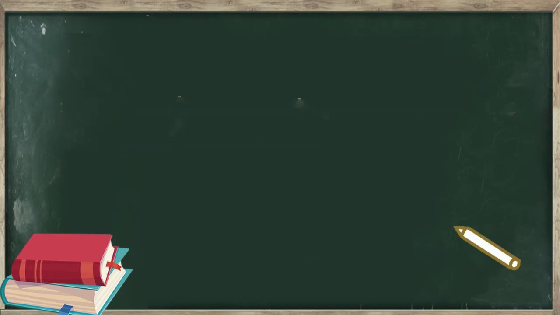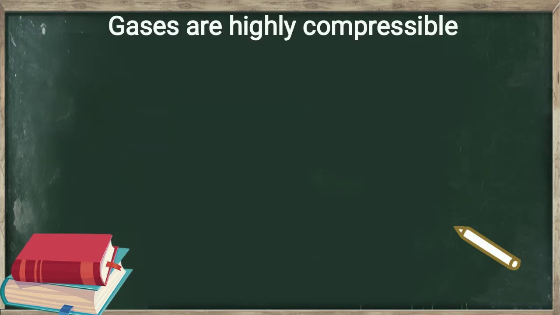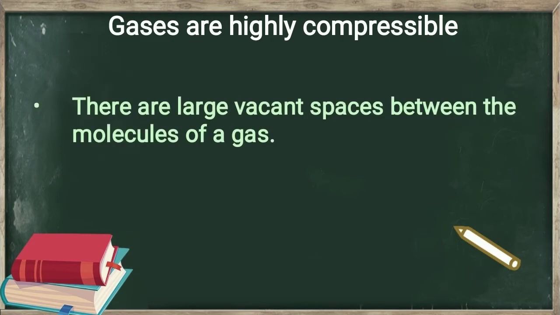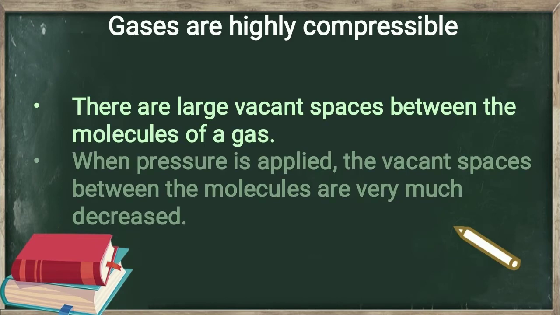The next property is that gases are highly compressible. According to kinetic molecular theory, there are large vacant spaces between the molecules of a gas. So when pressure is applied to a gas, the molecules come close to each other, and therefore the vacant spaces between the molecules are very much decreased, and hence the gases are highly compressible.